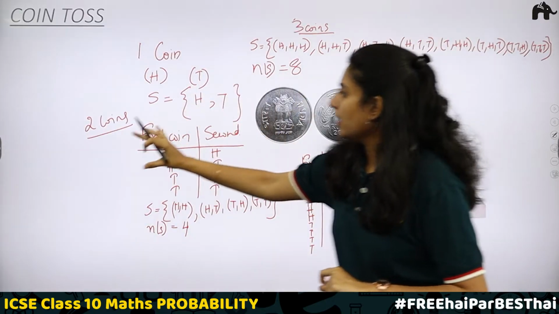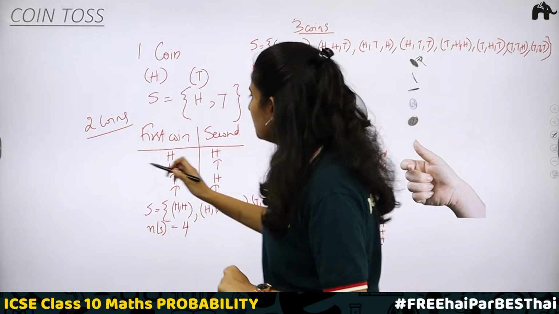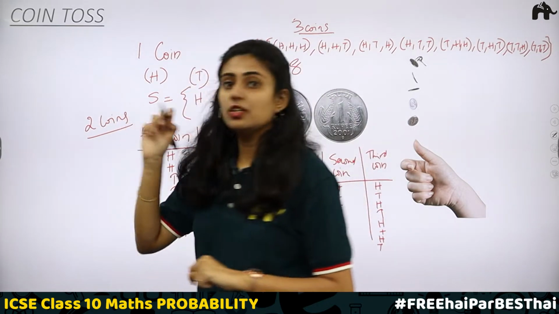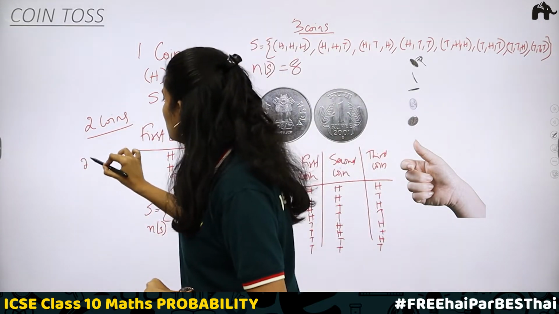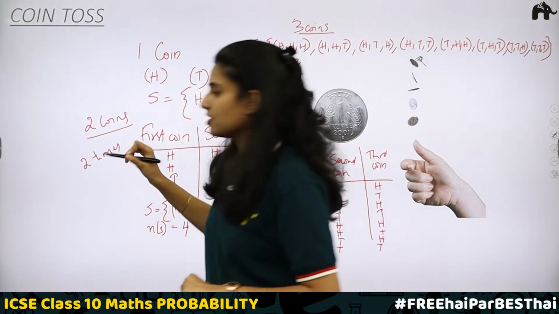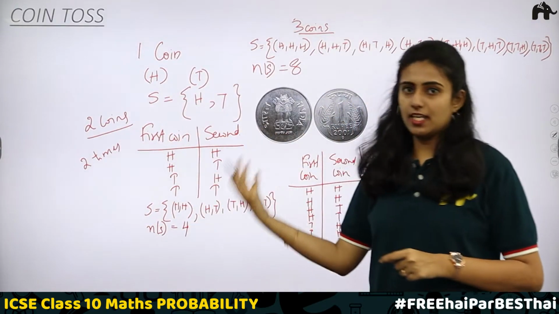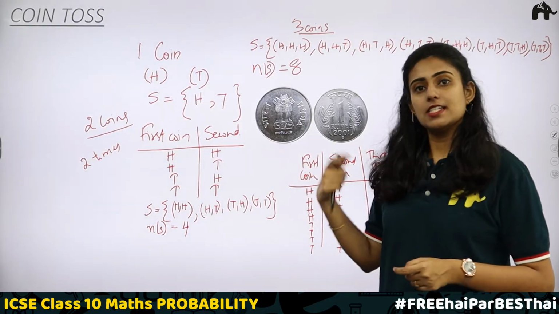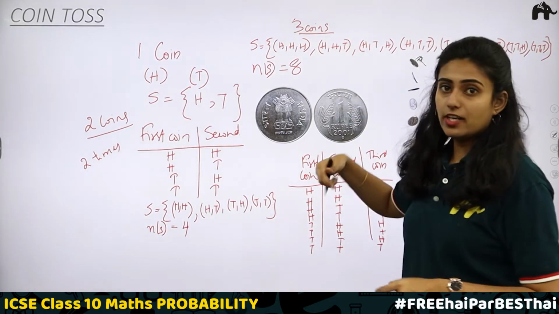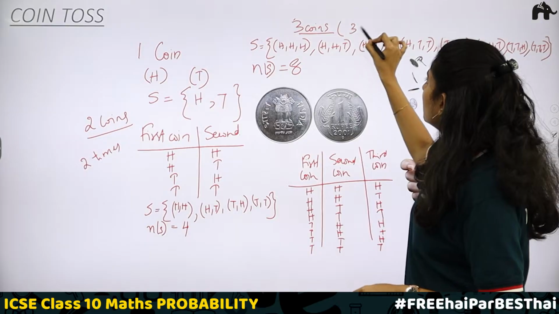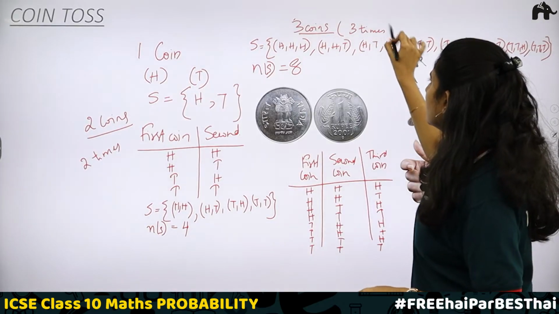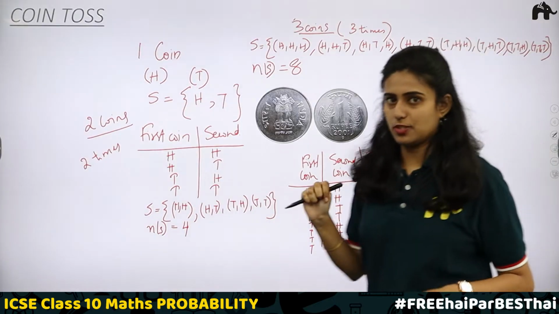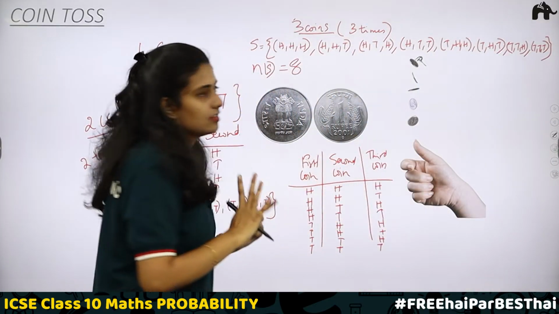Two coins will give the same outcomes as when a coin is tossed 2 times. In that case, instead of first coin, second coin, you will have first toss, second toss. Again here, for 3 coins or a coin tossed 3 times, you will have first toss, second toss, third toss. You will have 3 options. Okay. Clear with this?